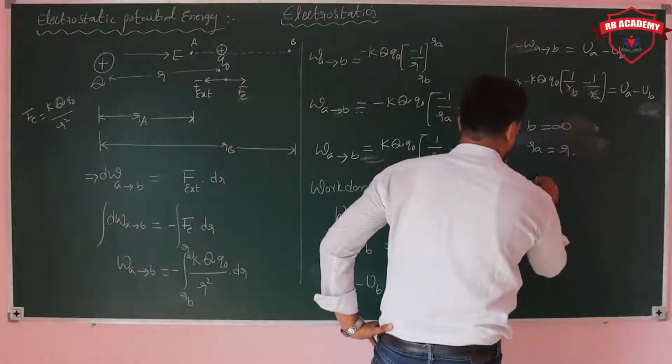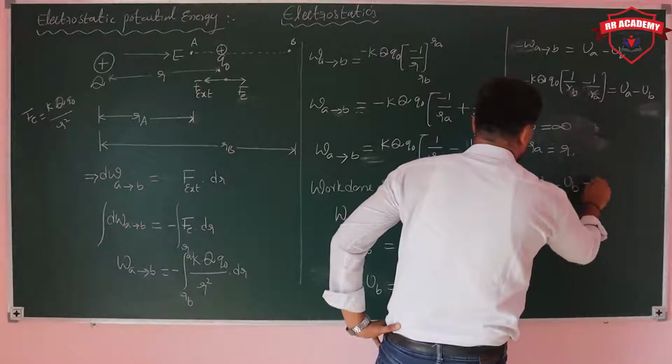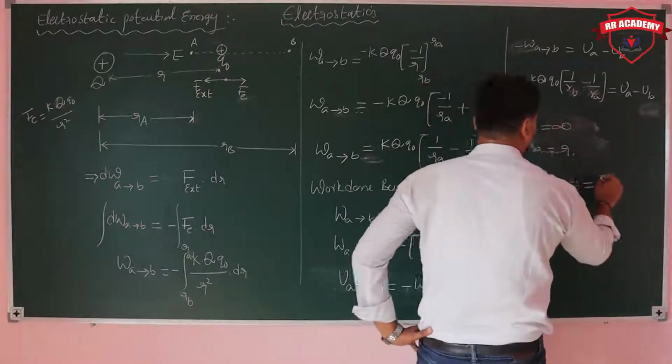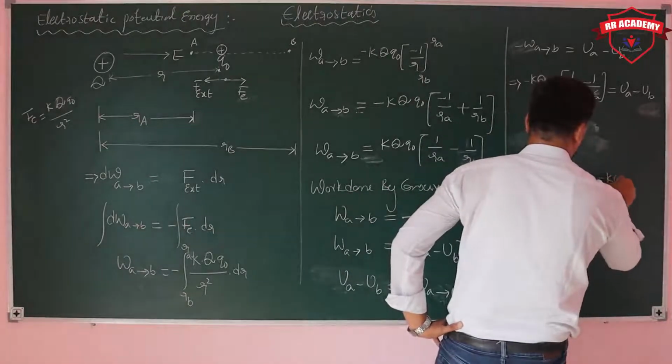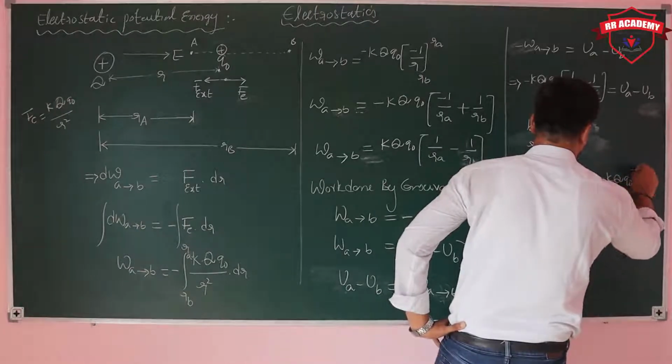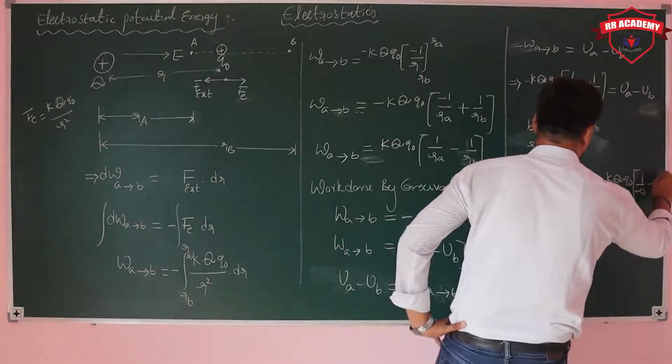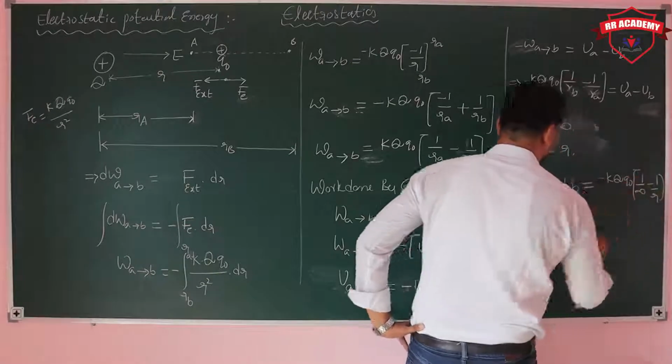If you put these values, then UA minus UB is equal to minus K Q0 into (1 by infinity minus 1 by R), minus minus plus.